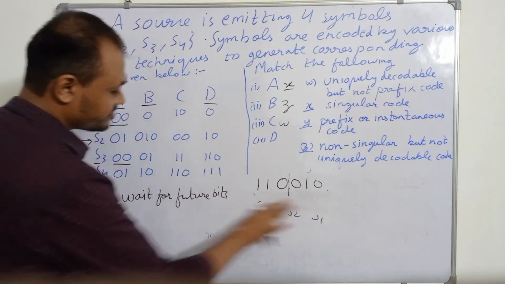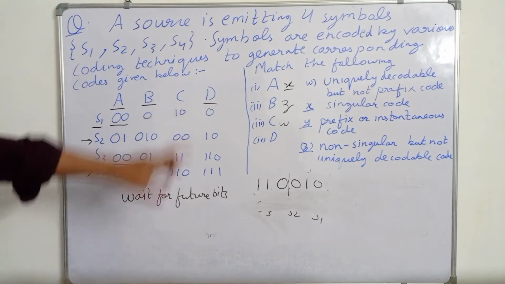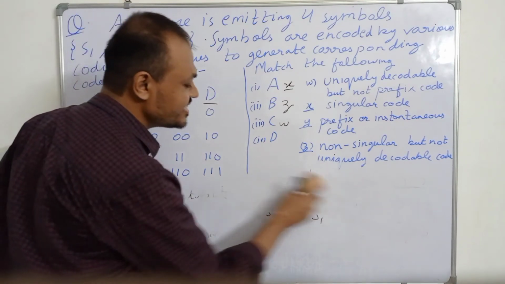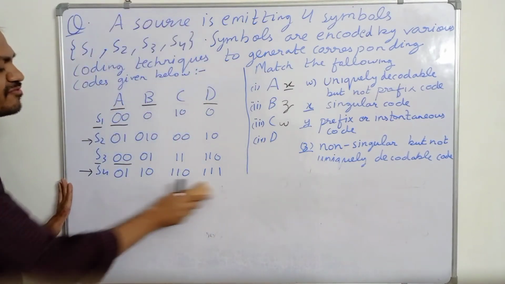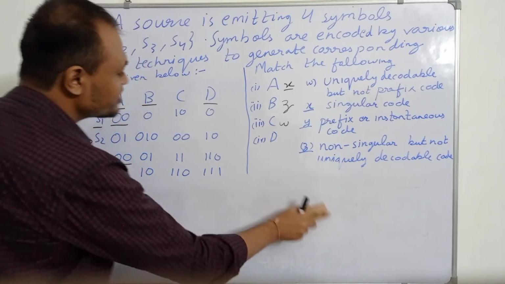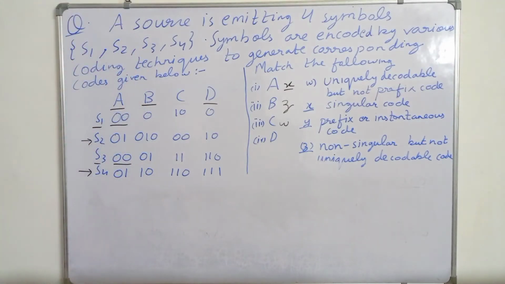Now come to sequence D. D is a prefix code, and a prefix code is always a uniquely decodable code.